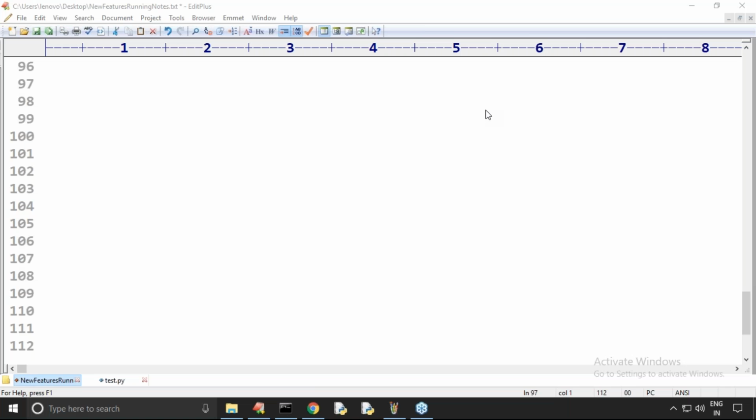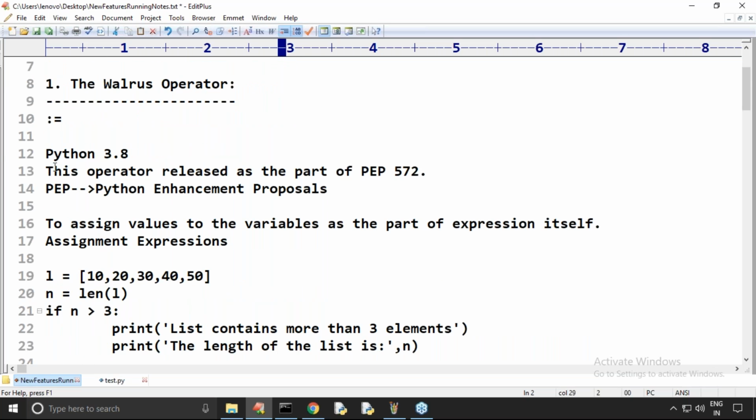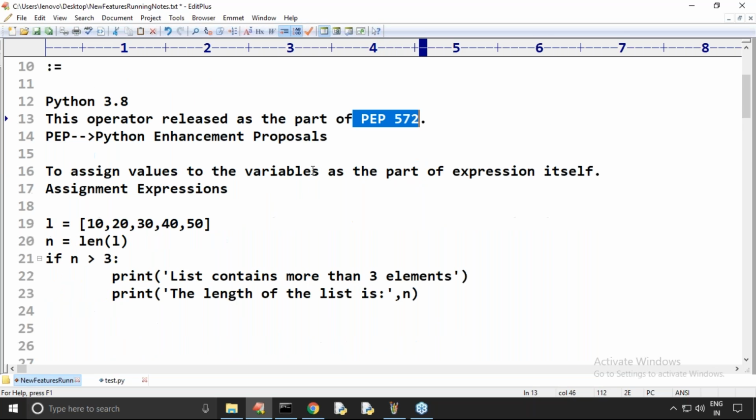Of Python new features, we covered the first new feature, the walrus operator, in the last video, which came in the Python 3.8 version as part of PEP 572. What is the meaning of PEP, sir? Python Enhancement Proposal. Like that, as part of PEP 572, the walrus operator came.